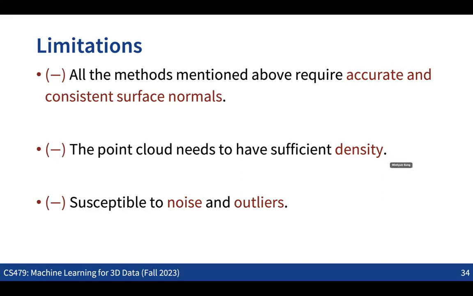Also, in lots of cases, we are getting the point cloud from 3D scanning, and the 3D scans might involve a lot of noise and outliers. As we have more noise and outliers in the point cloud, we get inaccurate or inconsistent normal information, which results in bad output in the final results. So those are the limitations of using this idea.